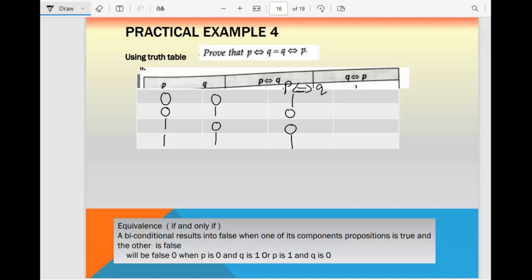Then Q biconditional P. Please check it again, same thing. This time this is P, so you will check with this. Both are the same, so it will give you true. And if different, 0 and 1, it will be false. So both are the same only. So hence proved.